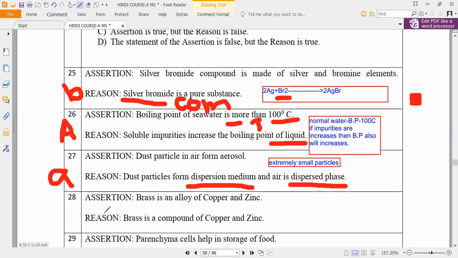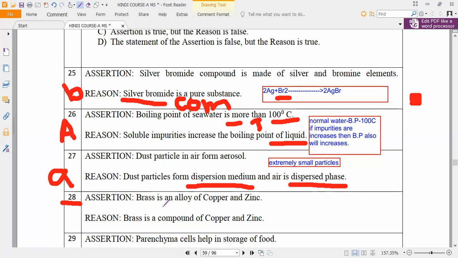Next, the assertion, 28th question. This is about alloys, which I have taught you. I will send you the picture also. Now you can check it. Brass is an alloy of copper and zinc. Please kindly check it and tell me. Brass is an alloy of copper and tin. I have taught you, correct or not? So I have taught you already. So brass is an alloy of copper and zinc. Is it right?